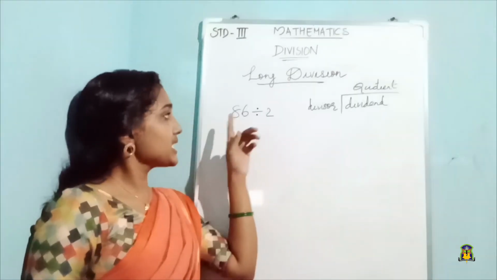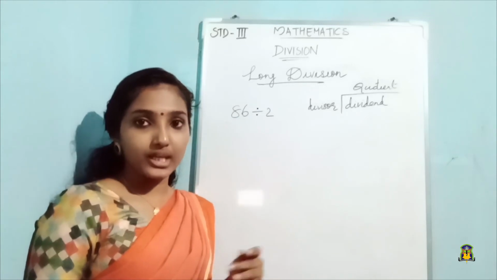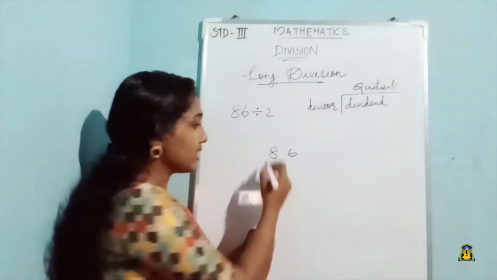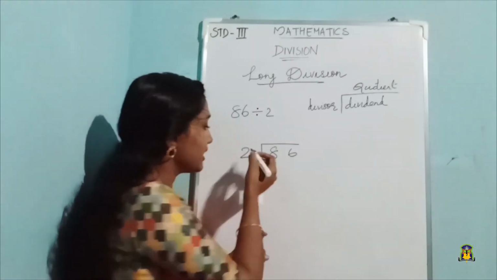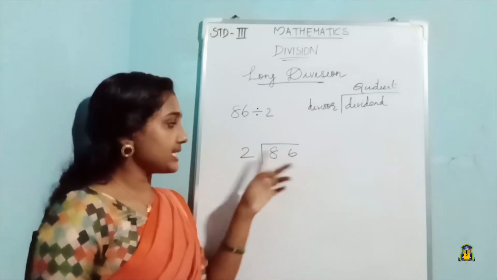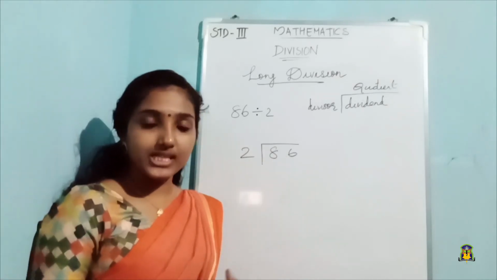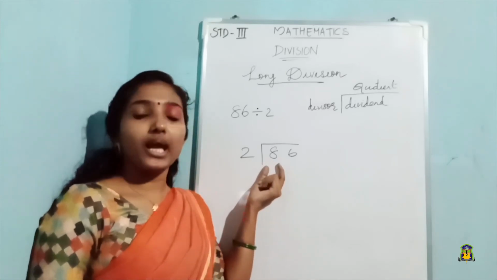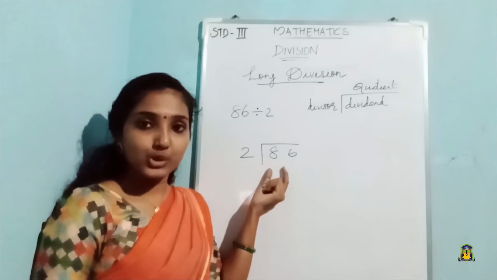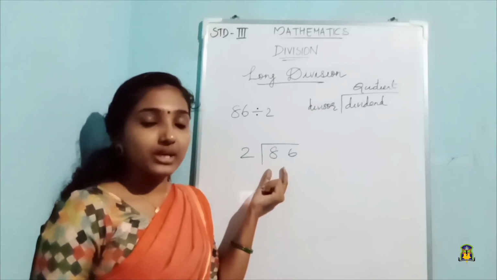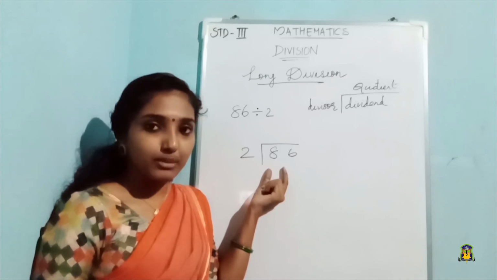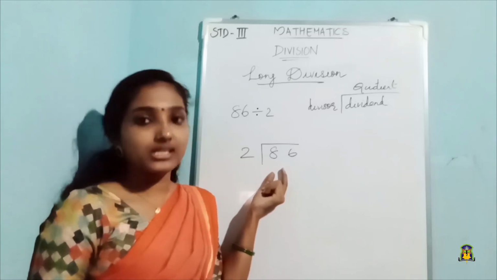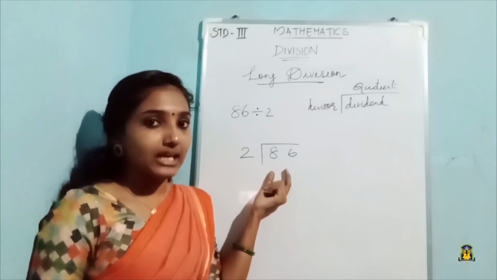Our next question is 86 divided by 2. So first we will write the dividend here, and outside the box we will write the divisor. So it is 86 divided by 2. Our first step is we will look at the first digit, here it is 8. 8 is greater than 2, right? So next what is our step? We will look at the table of 2 and see how many times we will get 8.